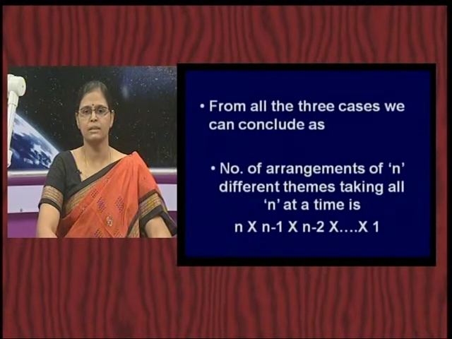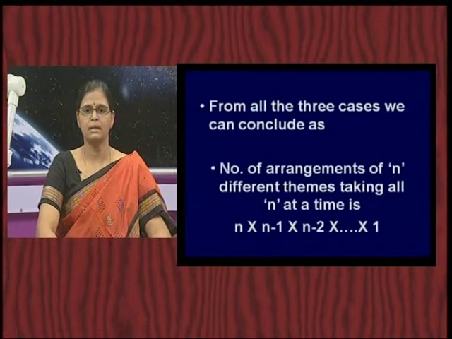So, in the previous case he had 3 books and he wanted to arrange these 3 books taking all the 3 at a time. So, what was the arrangement we were getting? 3 into 3 minus 1, that is 2, into 3 minus 2, that is 1. 3 into 2 into 1 we have seen. In any way he can do it in case 1, case 2 or case 3, we have observed that he is always getting 6 different ways of doing it.